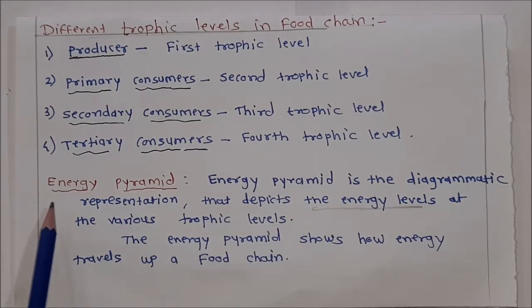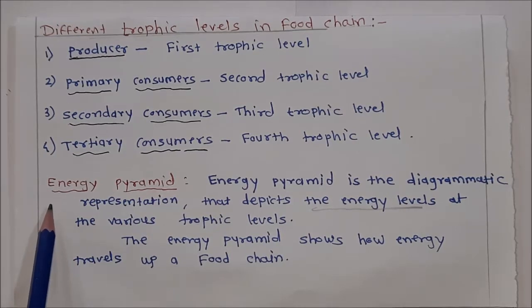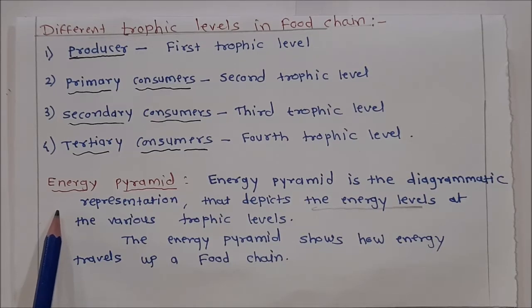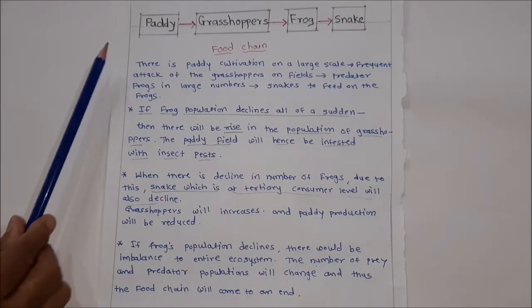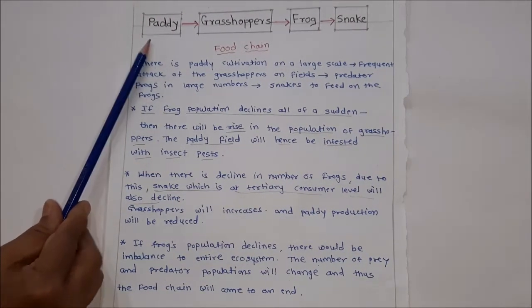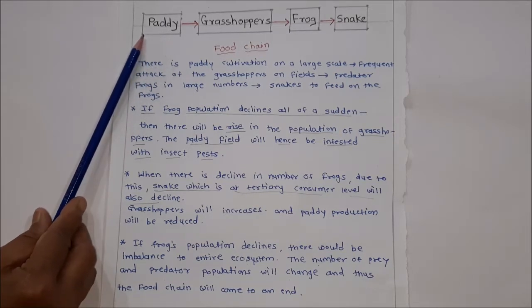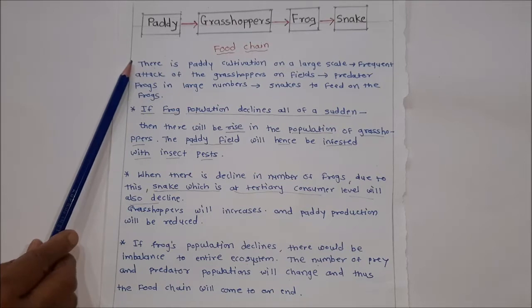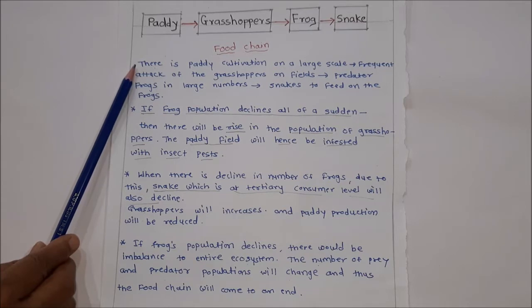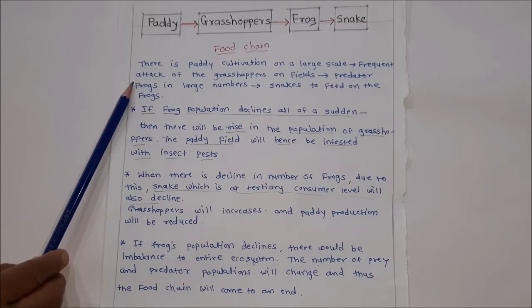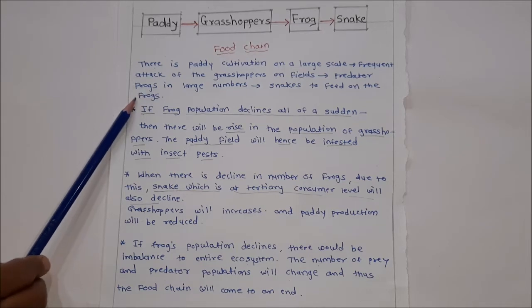Also, you know about the energy pyramid. Energy pyramid is the diagrammatic representation that depicts the energy level at the various trophic levels, and it shows how energy travels up a food chain. In this figure, there is a food chain: paddy cultivation, grasshoppers, frog, snake. There is paddy cultivation on a large scale, frequent attack of grasshoppers on fields, predator frogs in large numbers, and snakes to feed on the frogs.